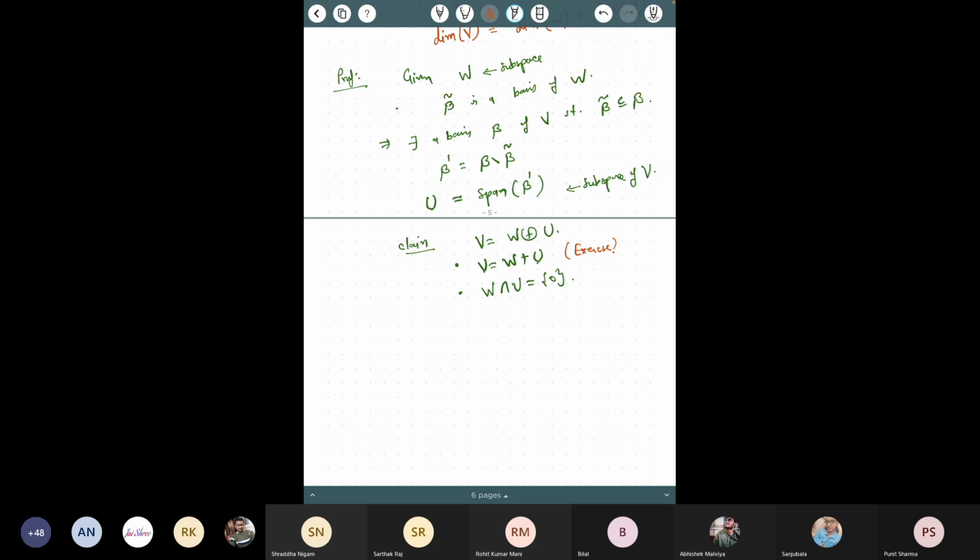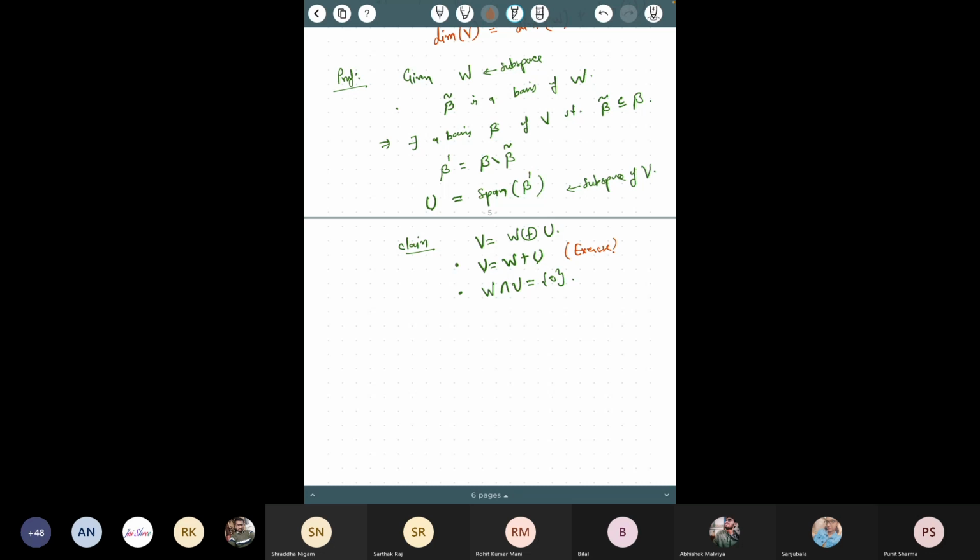Since you have to show this, you take any vector in the vector space V, and this vector can be written as a linear combination of the basis vectors from B, because B is a basis. Some of these vectors are coming from B tilde and some from B dash, because B is the union of these two. Therefore you can write this vector as a sum of two vectors, where one is coming from W and one is coming from U. So that way you can write it.